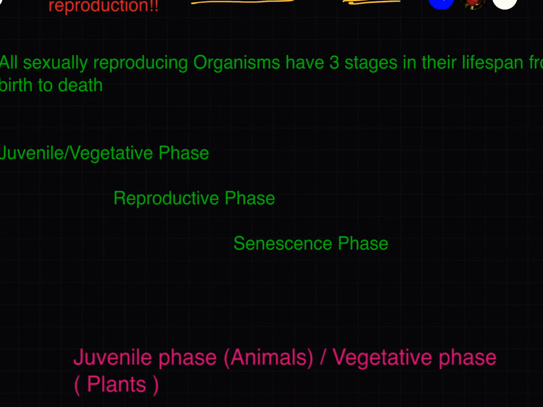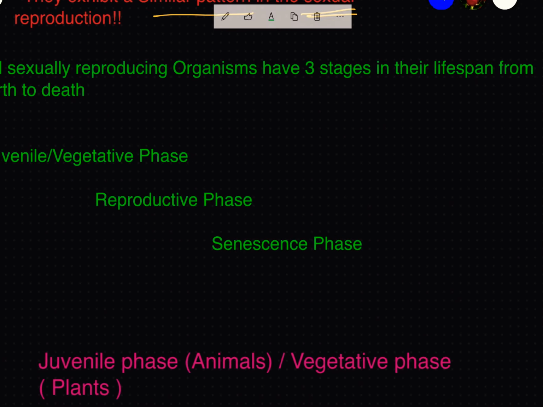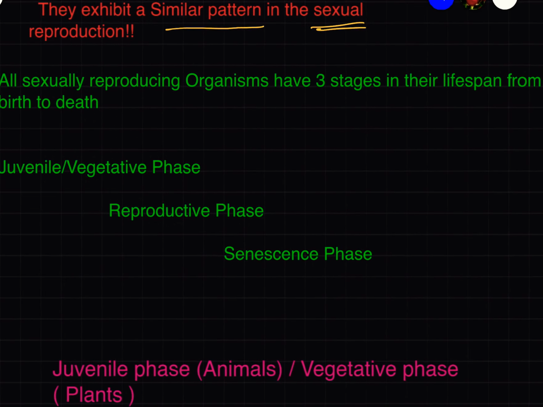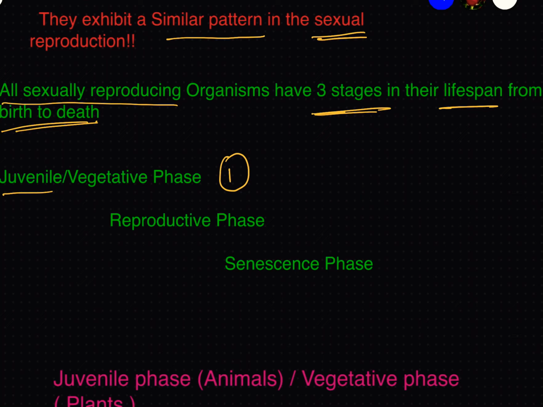In all sexually reproducing organisms, we have three phases in their lifespan. All the sexually reproducing organisms have three stages in their lifespan, right from birth to death. What are those three phases? Number 1, the juvenile phase or the vegetative phase. Number 2, the reproductive phase, and number 3, the senescence phase. Now let us see about each phase in detail.